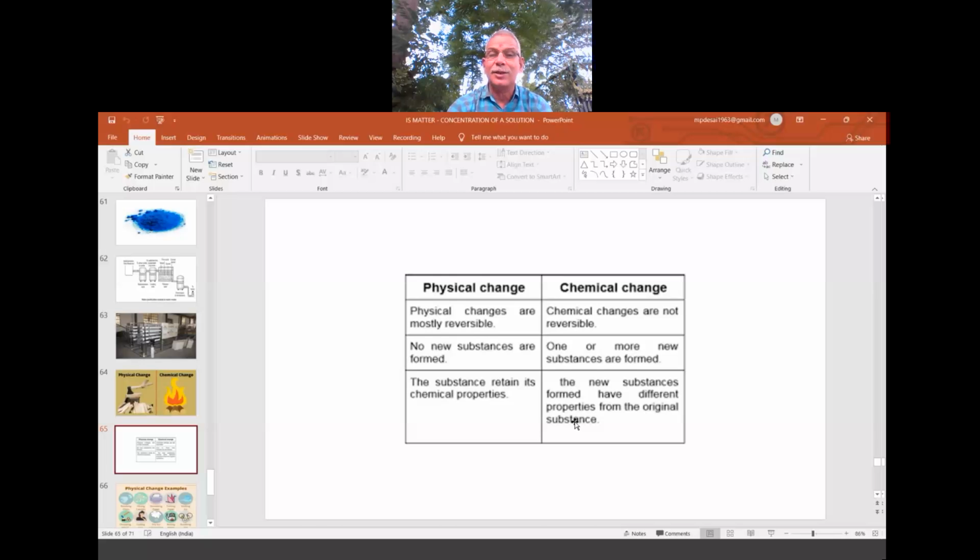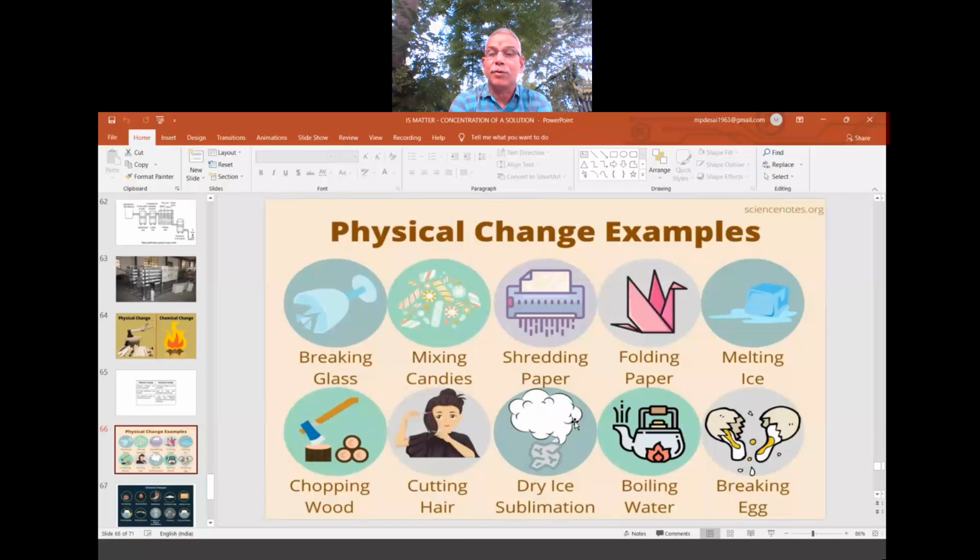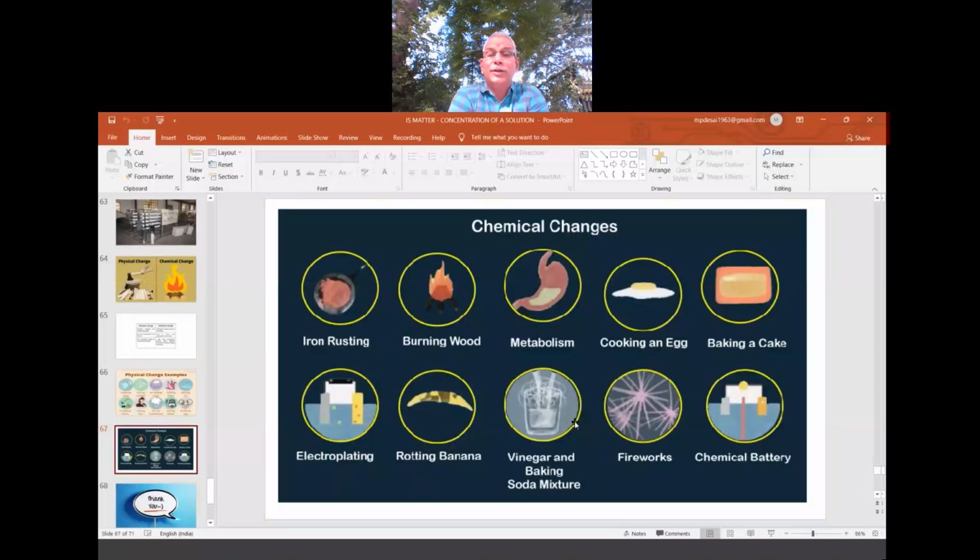See here, some examples I brought for the physical changes. Please go through: breaking glass, melting candles. All these are examples of physical changes, whereas these are the permanent changes, chemical changes. Iron undergoes rusting. When iron undergoes rusting, it becomes iron oxide, a total change. Burning wood, already I told.